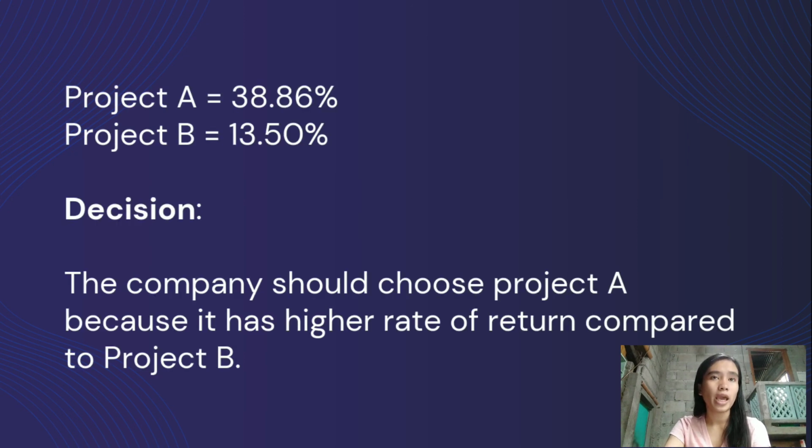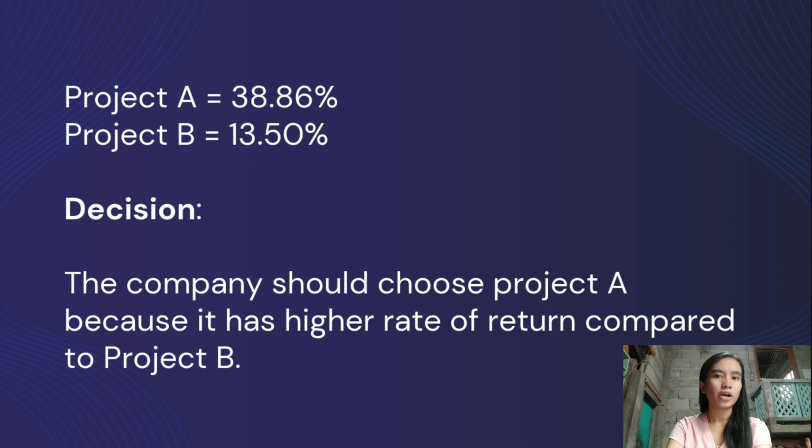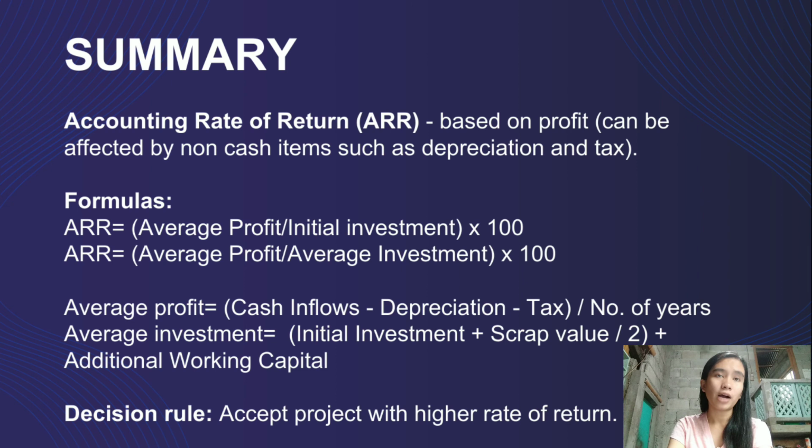So project A has 38.86% and project B has 13.50% ARR. So our decision will be the company should choose project A because it has higher rate of return compared to project B. So in summary, accounting rate of return or ARR is based on profit. Since it is based on profit, it can be affected by non-cash items such as depreciation and tax.